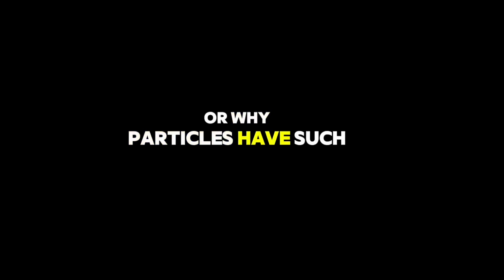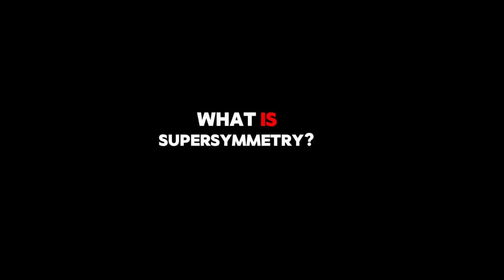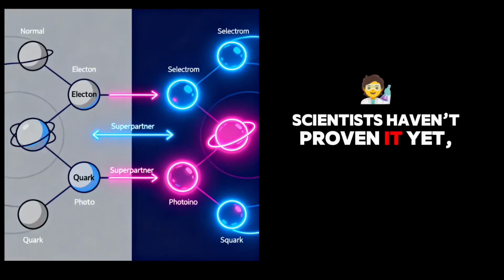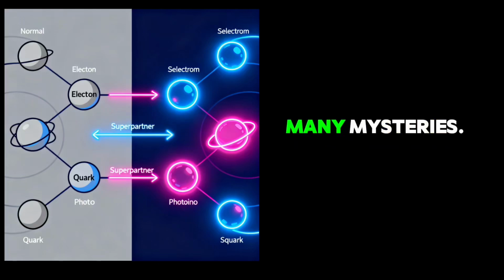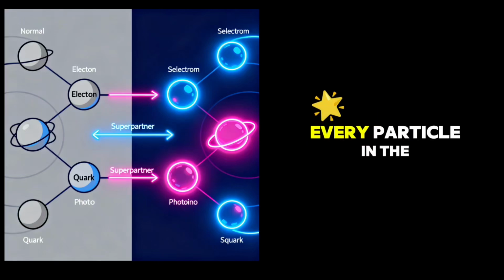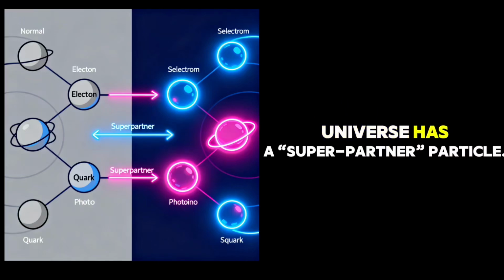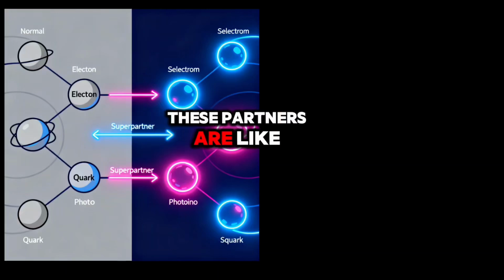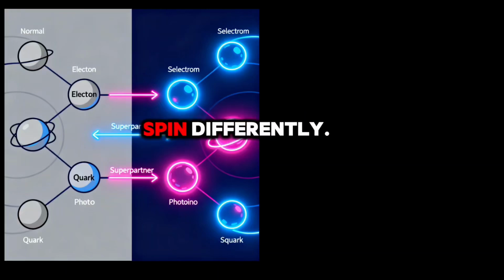This model works beautifully, but it's not complete. It doesn't explain things like dark matter, gravity, or why particles have such different masses. That's where supersymmetry comes in. What is supersymmetry? Supersymmetry, SUSY, is a theoretical idea, meaning scientists haven't proven it yet, but it helps explain many mysteries. It says that every particle in the universe has a superpartner particle.